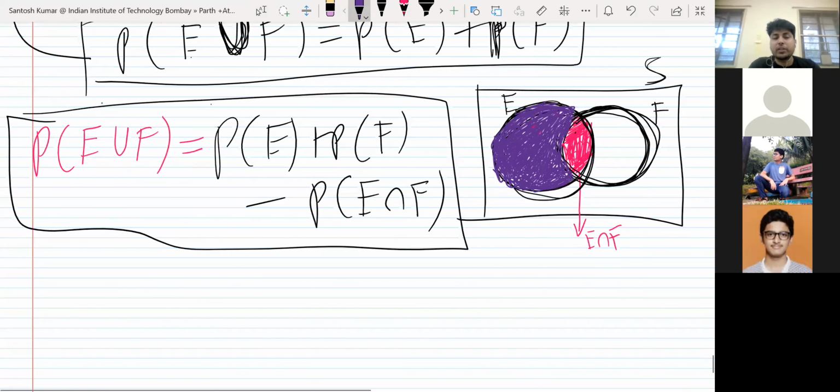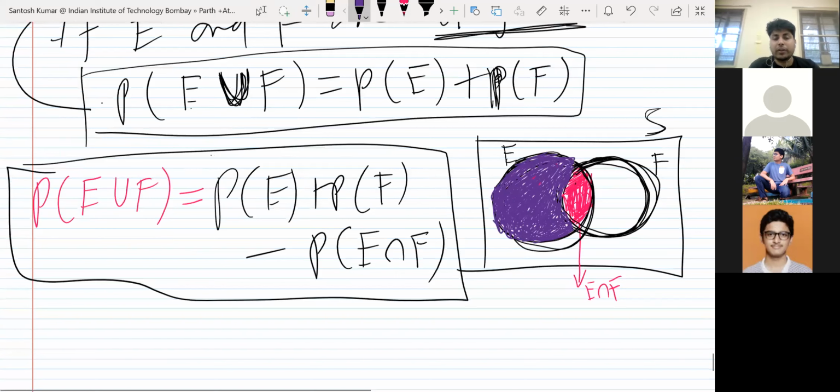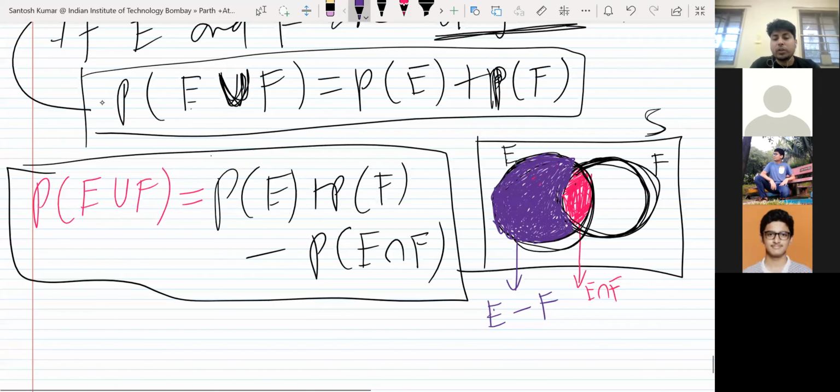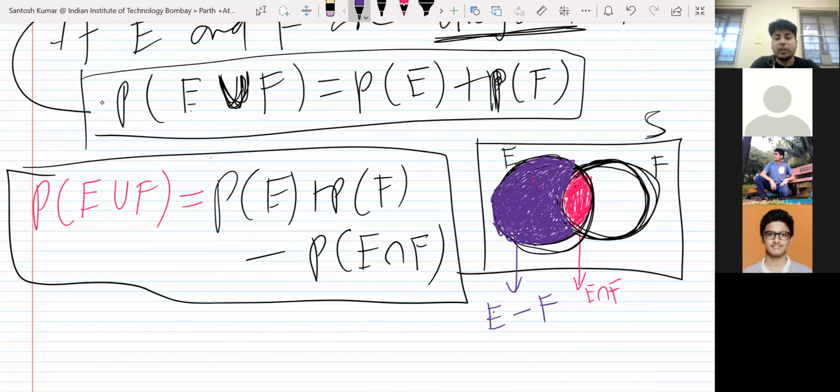Set theory basics you should read by yourself. After class, go through what is union and what is intersection. Like I was talking about this portion, what is the name of this portion? This portion is E minus F. E minus F means the portion of E which is not included in F. Or in another way, you can say E intersection F complement, meaning the common portion of E with F complement. F complement is not F, or except F. So this portion is E minus F.